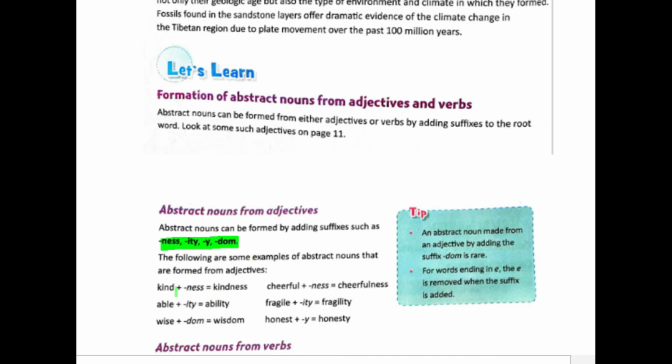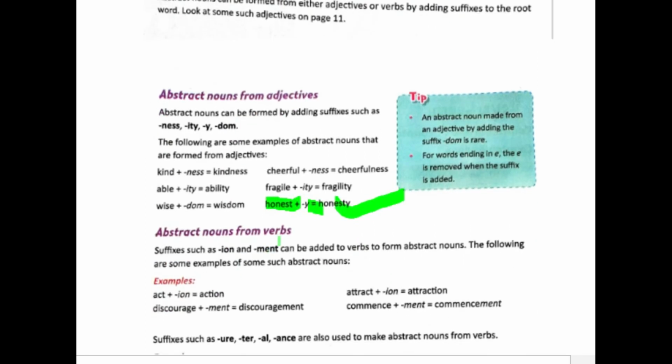Like for example, when you add ness to kind, which is an adjective, it becomes kindness, which is an attributive noun. Same thing goes for honest, honesty, like that. Then verbal nouns again, when you add some suffix to a verb, you get a verbal noun.